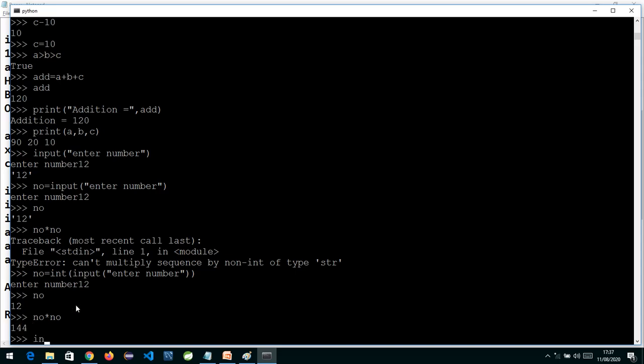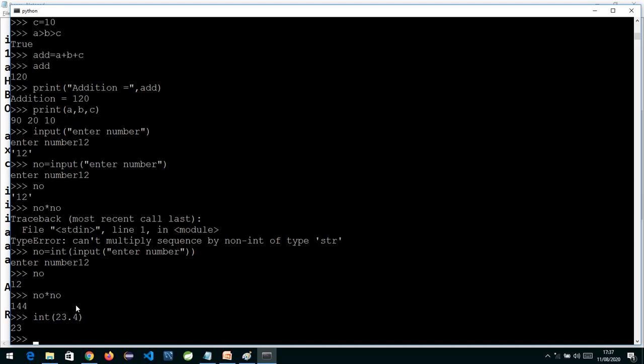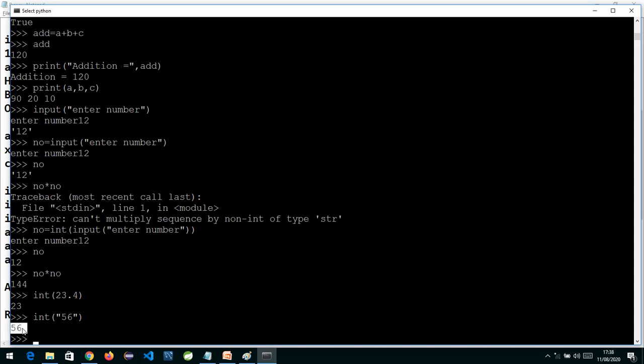So int is a function which is used to convert. Suppose I write 23.4. Now if you see, it is giving me only 23. So it is converting the float to integer format. Whatever data you pass, it is going to convert it into integer. If I write int and in double quotes pass 56, this 56 is a string enclosed in double quotes, and now the double quotes are removed. So int is a typecasting function which converts the given data into integer type. Okay, so this is about input, how to take an input.